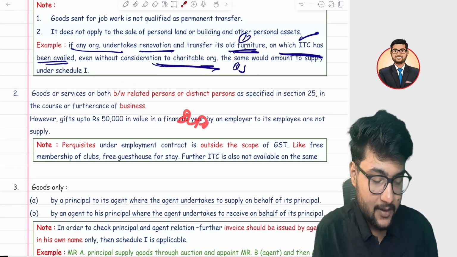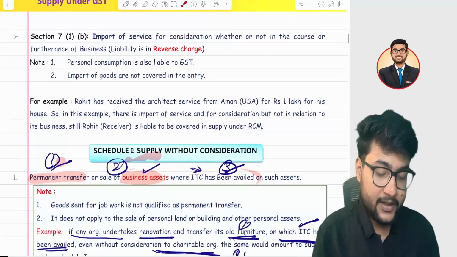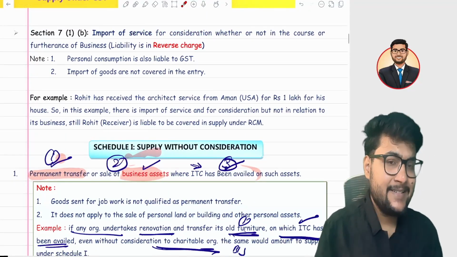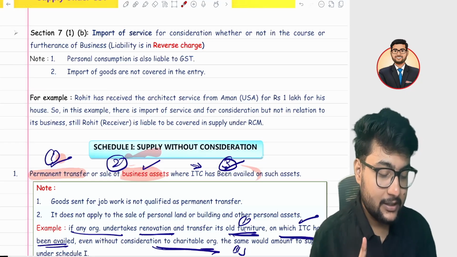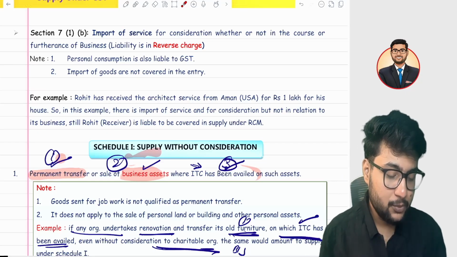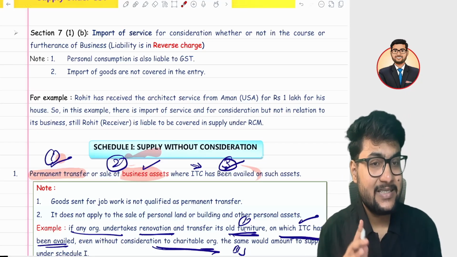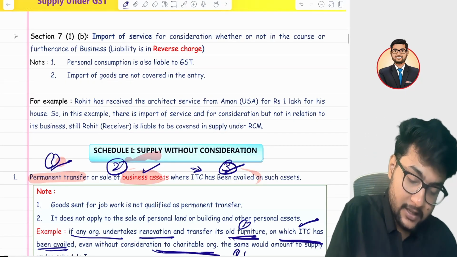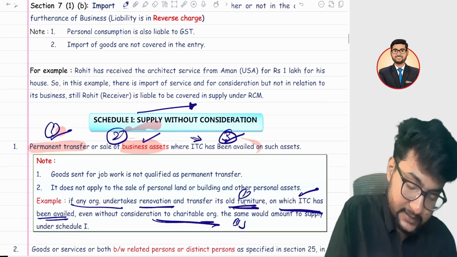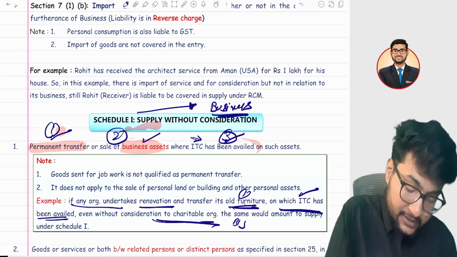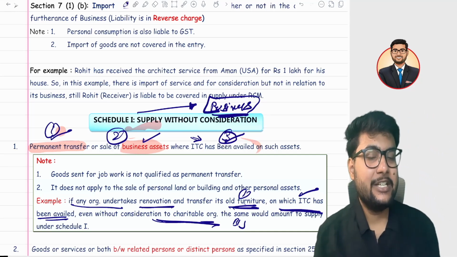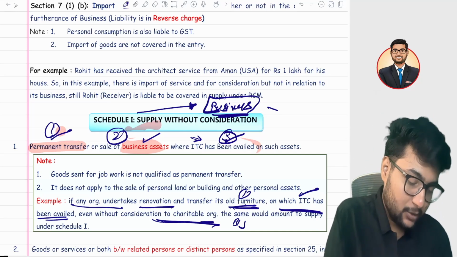One thing I need to clarify in Schedule 1: just like in Section 7, the foremost thing we need to check is consideration. But in Schedule 1, in all the four cases, you have to check whether it is a business or not. There should be a business, only then Schedule 1 will apply, and it should be without consideration.